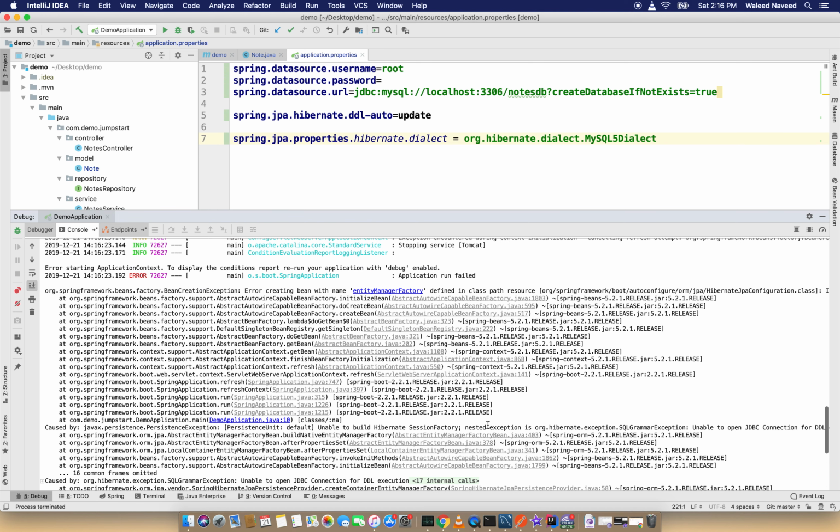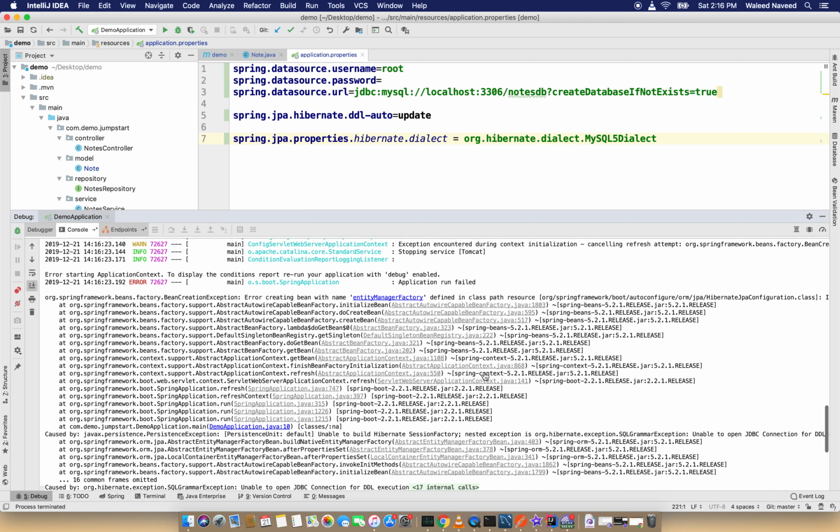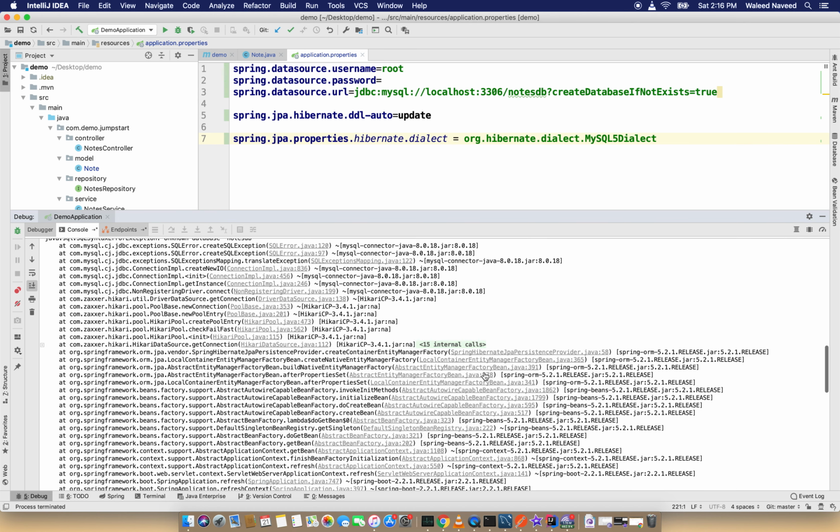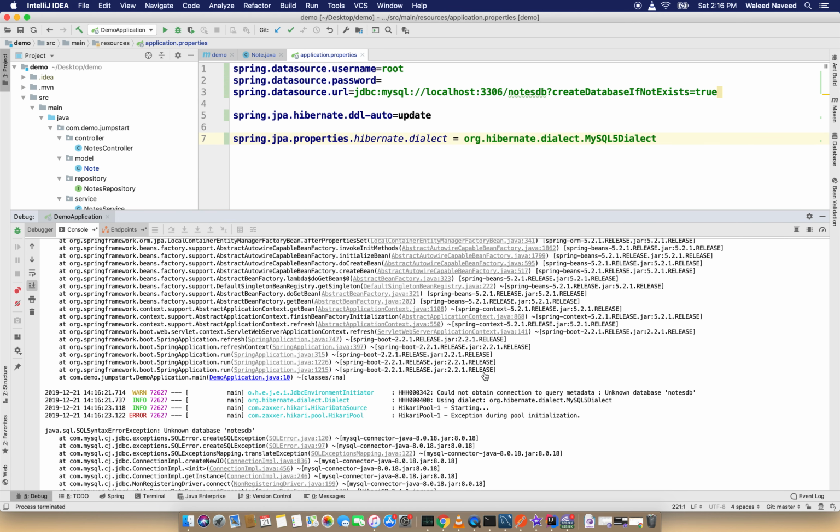So I am getting some error. What is the error? Let me find. It gives me the error: notesdb unknown database. Let me see if there is any problem in this. Create database if not exists. Sorry, I have used exist, it should be exists, like this. So now I am going to run this again.